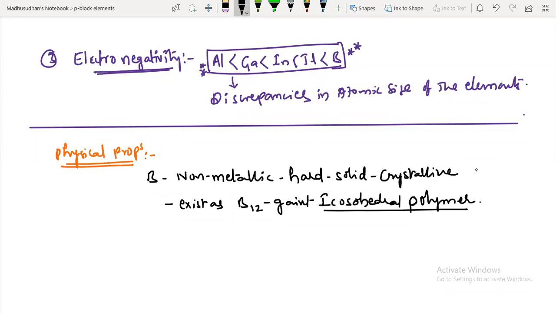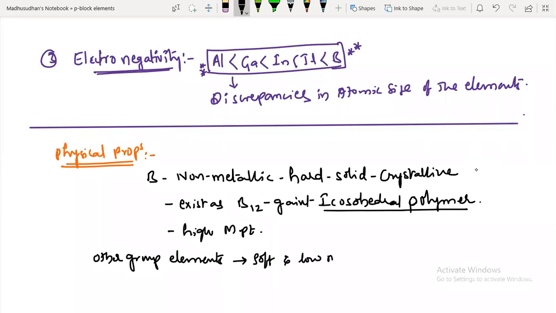But whereas other elements like aluminum, gallium, indium, thallium have very low melting points. Boron has a high melting point, but the other group elements are very soft and have low melting points. They are not that hard.